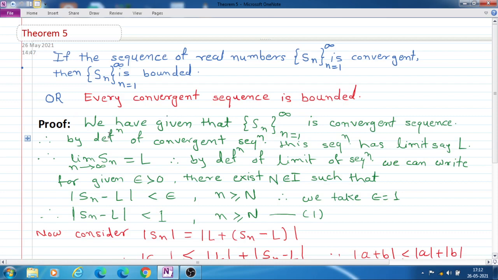So we take first a sequence which is convergent and we prove that it is bounded. We are given that the sequence Sn, n equal to 1 to infinity, is a convergent sequence. Therefore, by the definition of a convergent sequence, this sequence has a finite limit, say capital L, and we write it as limit of Sn as n tends to infinity is equal to L.